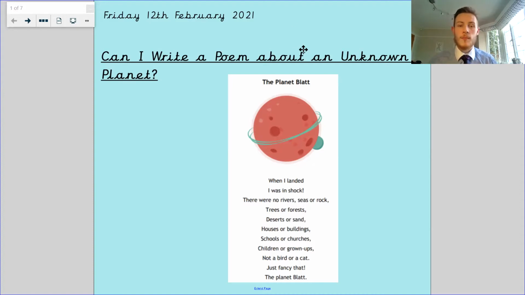Can I write a poem about an unknown planet? So I've got one here, and this is what we're going to be aiming for, something a bit like this. It says, the planet Blatt. When I landed, I was in shock.